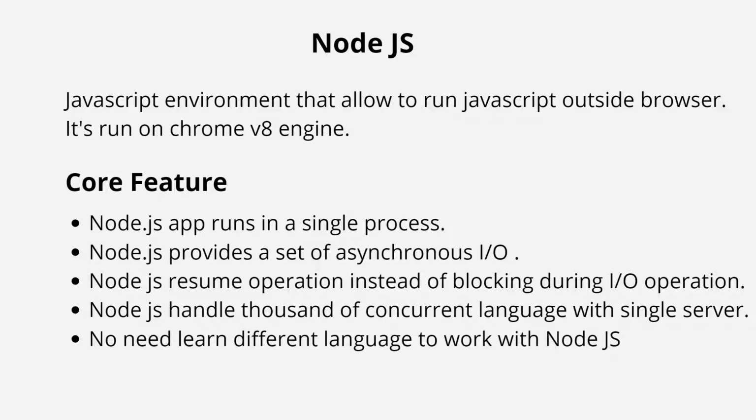Node.js also resumes the operation instead of blocking during I/O operations, like reading from the network, accessing a database, or performing file system operations like read and write. So instead of blocking the thread and wasting CPU cycles, Node.js will resume the operation when the response comes back.